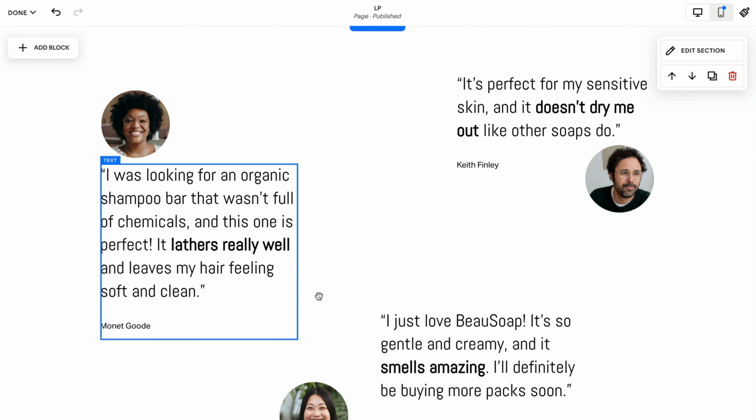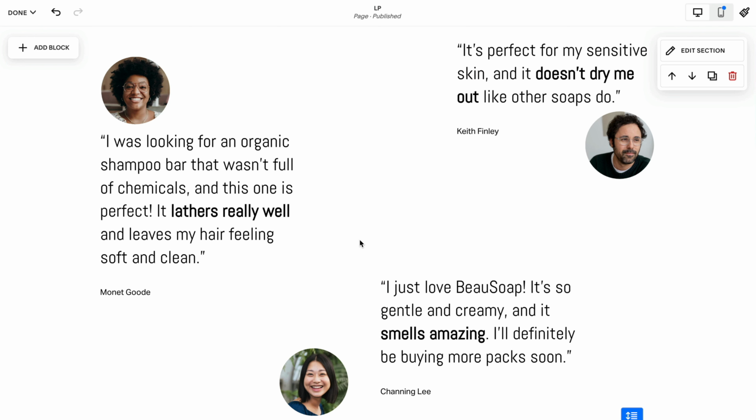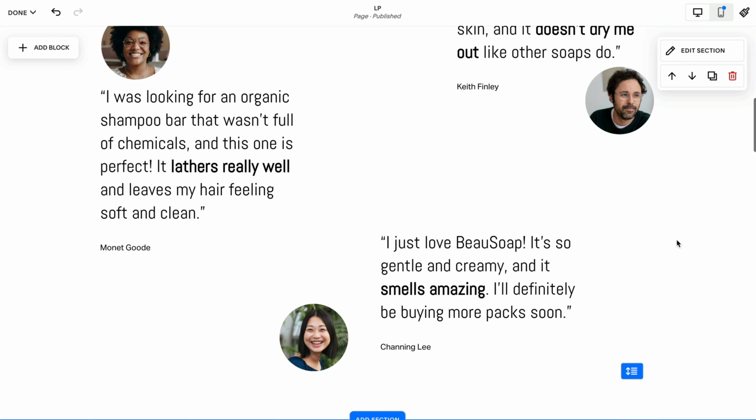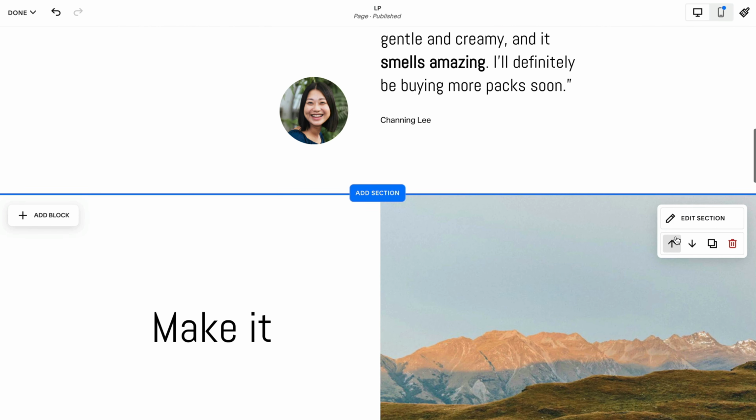You're talking about the shampoo bar here. We're talking about the normal soap. I just love the brand name. There's a lot going on here for just 3 testimonials. So it's good to handpick them and mix it up.